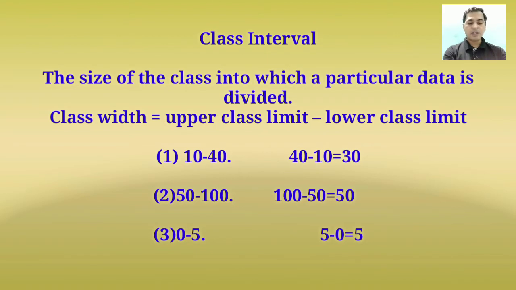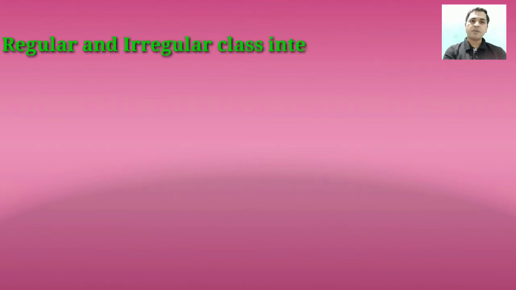And 0 to 5, so 5 minus 0, so the class width is 5. In this way, by subtracting the lower class limit from the upper class limit, we can get the class width. Right, student? Okay.